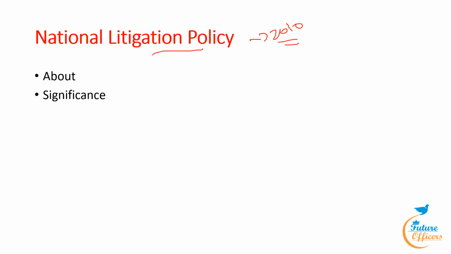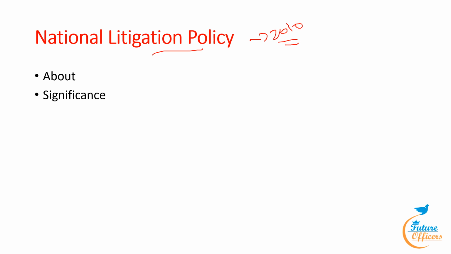Efficient litigant means a litigant who is represented by competent and sensitive legal persons, focuses on core issues involved in the litigation and addresses them squarely, manages and conducts litigation in a cohesive, coordinated, and time-bound manner, and ensures that good cases are won and bad cases are not unnecessarily pursued. Now, what does responsible litigant mean? False appeals and technical points will not be taken and shall be discouraged, ensuring that the correct facts and the relevant documents will be placed before the court, that nothing will be concealed from the court, and there will be no attempt to mislead any court or tribunal.